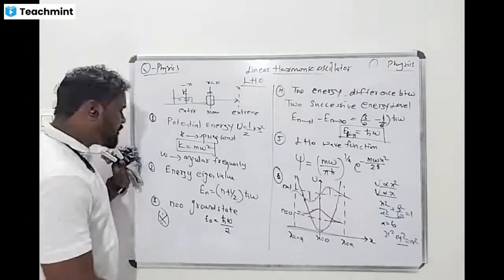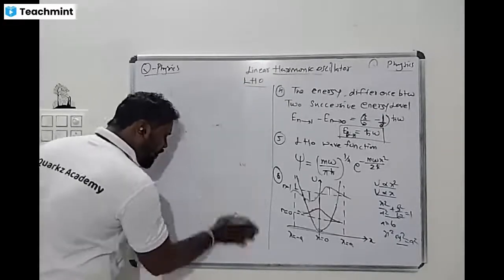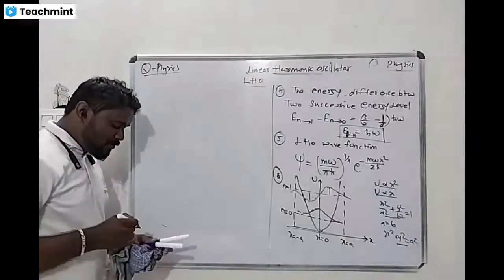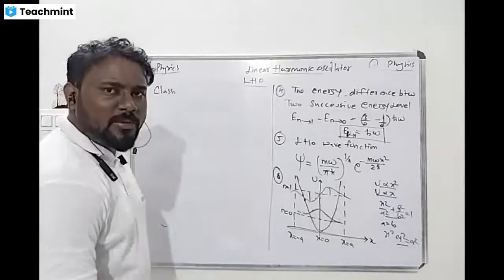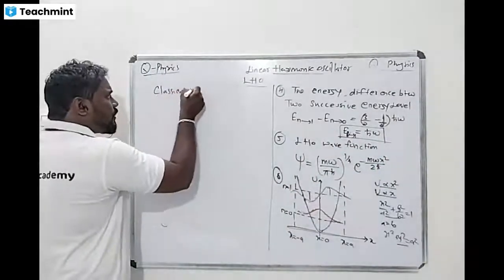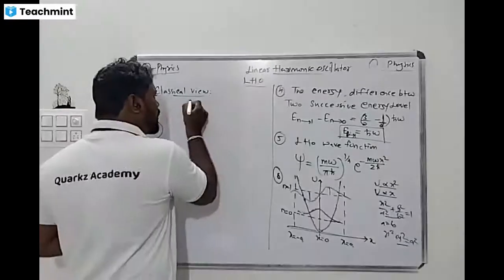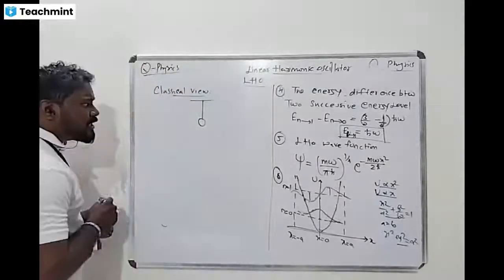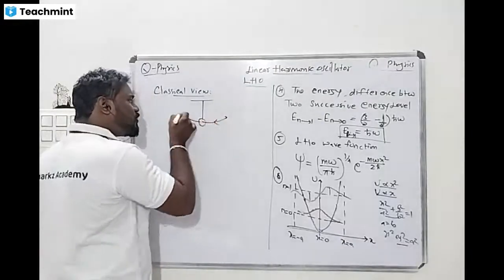Yes, sir. Okay. So now, the seventh point is a very important thing. We are going to calculate the probability density, or the probability of finding the particle. If you see the classical way, because it is a linear harmonic oscillator, I am considering a pendulum, because the pendulum is a linear harmonic oscillator. It exhibits a to and fro motion. This is the classical view, a very important thing. If you consider a pendulum, you have to understand where the probability is maximum. The probability of finding the particle is maximum. Understand this clearly: the pendulum oscillates, so it exhibits to and fro motion.